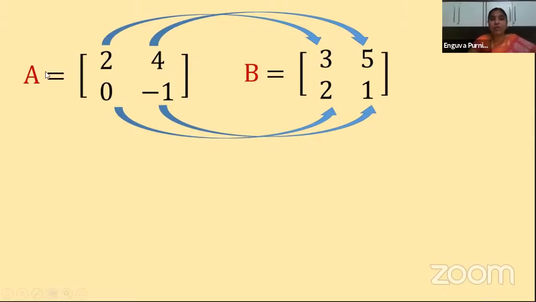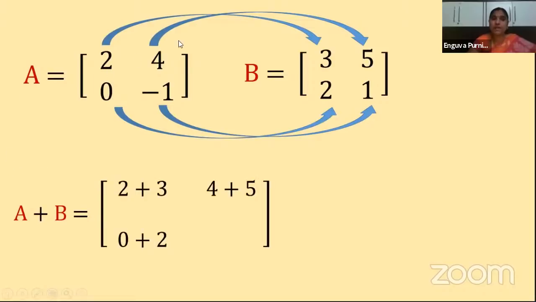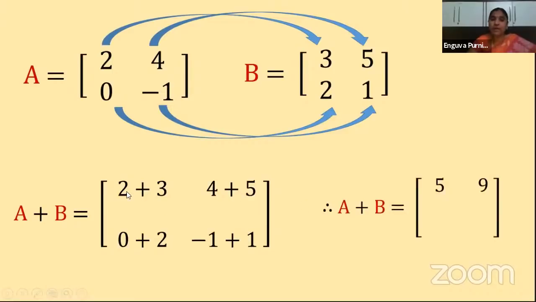Now what are we adding? We are adding the corresponding elements in the two matrices A and B, so that the resultant matrix is denoted by A plus B, isn't it? So when you add these two matrices, I am writing A plus B is equal to the corresponding elements 2 plus 3, 4 plus 5, 0 plus 2, minus 1 plus 1. Is it clear, children? Now what is the sum we get? A plus B is equal to 2 plus 3 is equal to 5, 4 plus 5 is equal to 9, 0 plus 2 is equal to 2, minus 1 plus 1 is equal to 0. So like this we add the matrices.